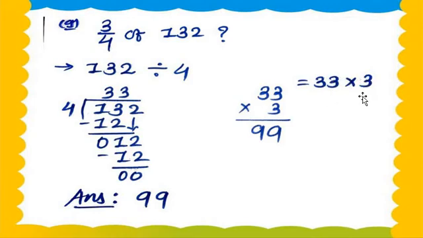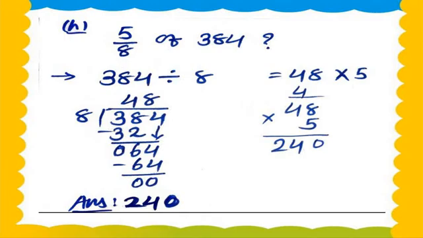Now we do the multiplication. 3 3s are 9. 3 1s are 3, 3 2s are 6, 3 3s are 9. So we got the answer 99. So our answer is 99. 3 upon 4 of 132 is 99.